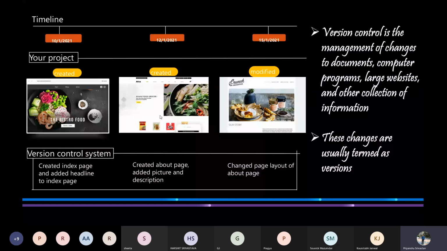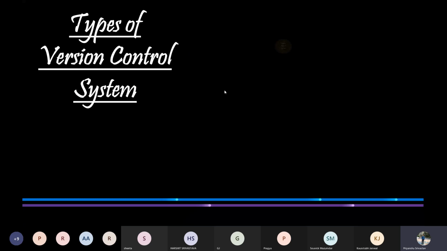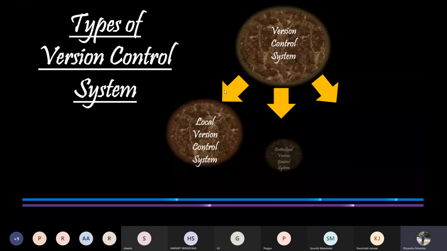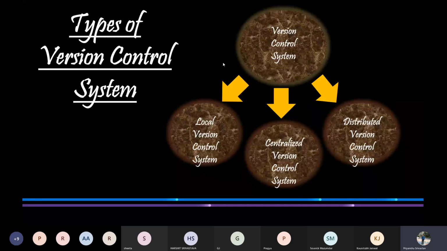Version control systems can be divided into mainly three types. The first one is the local version control system. Then comes the centralized version control system. And finally, we have the third one, which is known as the distributed version control system. Out of these, the local version control system isn't very popular and is rarely used because of several disadvantages that we will see in the forthcoming sections.